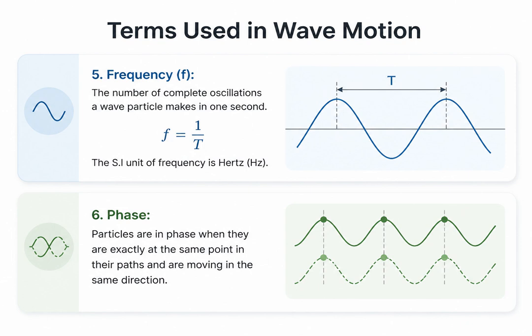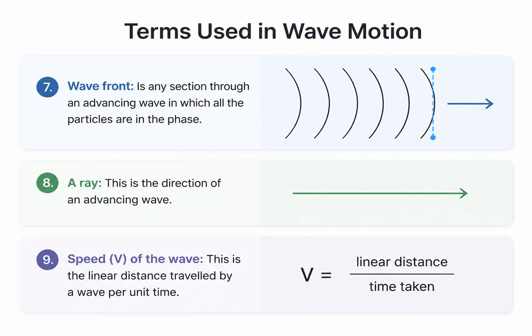Next, we have phase. We say two particles are in phase if they are at the exact same point in their vibrational paths and are moving in the exact same direction at the same time. Finally, let us define wavefront, ray, and speed. A wavefront is an imaginary line or surface drawn through an advancing wave connecting all particles that are in phase, like the crest of a ripple in a pond. A ray is simply an arrow showing the direction the wave is advancing. And speed, v, is the linear distance the wave travels divided by the time it takes.